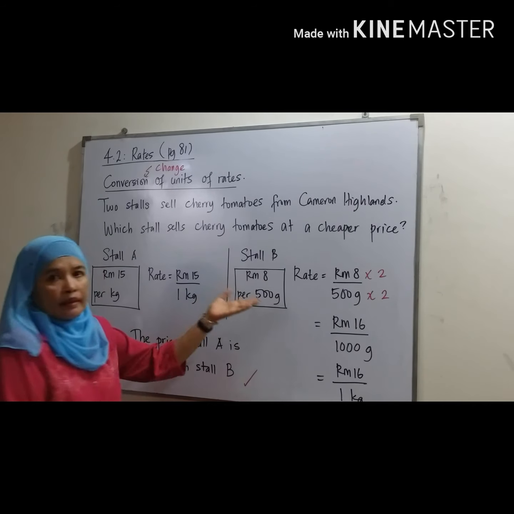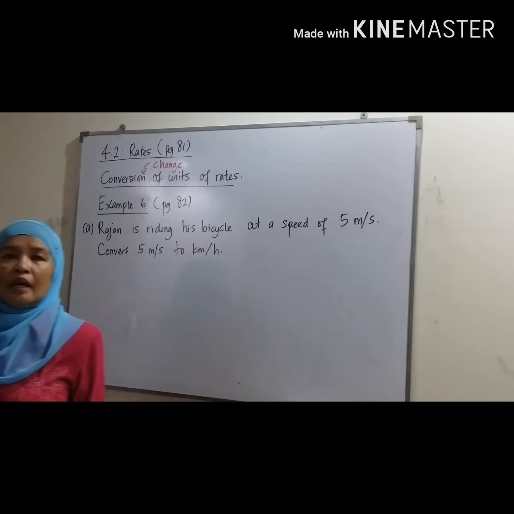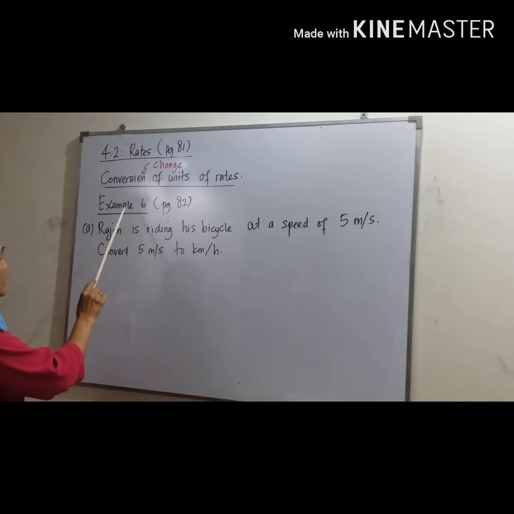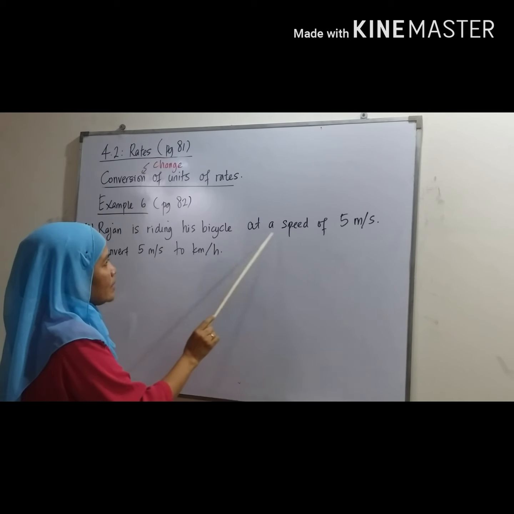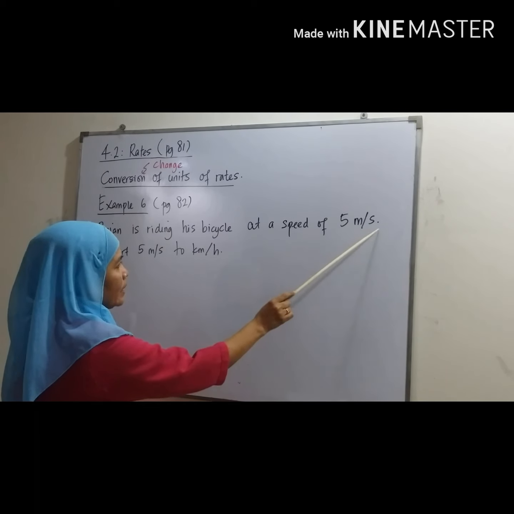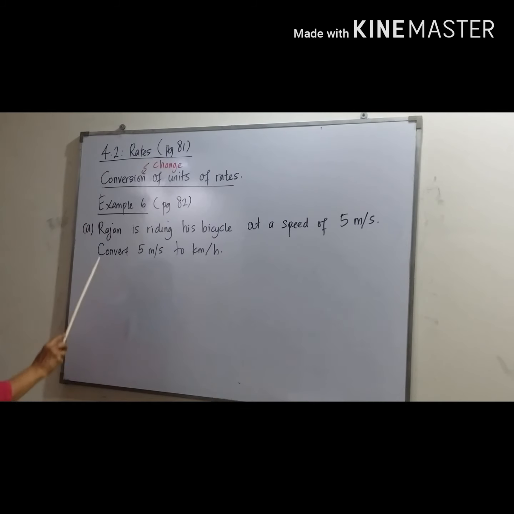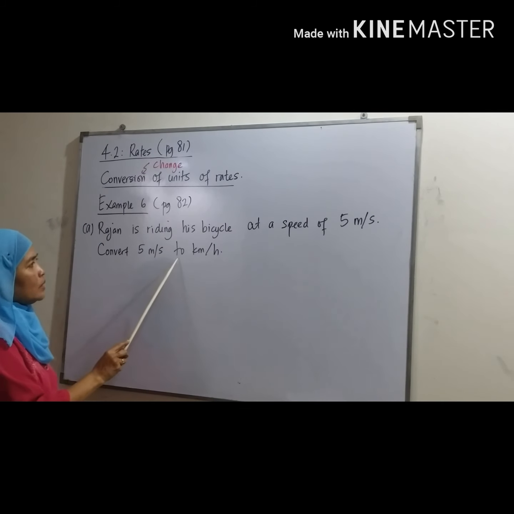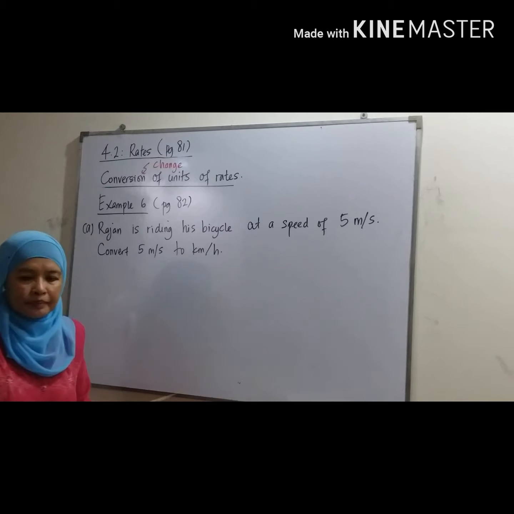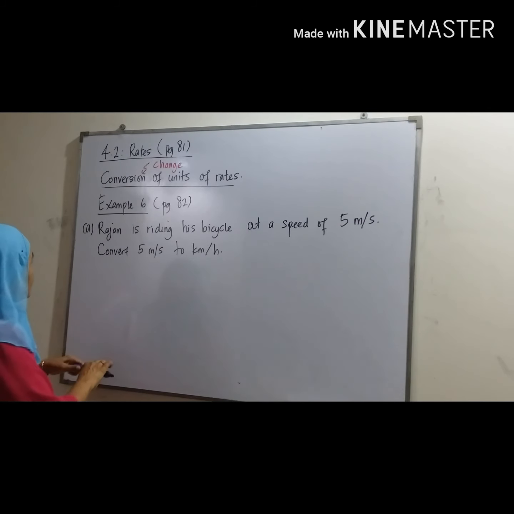with a working. Okay, now we look at example 6, page 82. A. Rajan is riding his bicycle at a speed of 5 meter per second. Convert 5 meter per second to kilometer per hour. Okay, here.